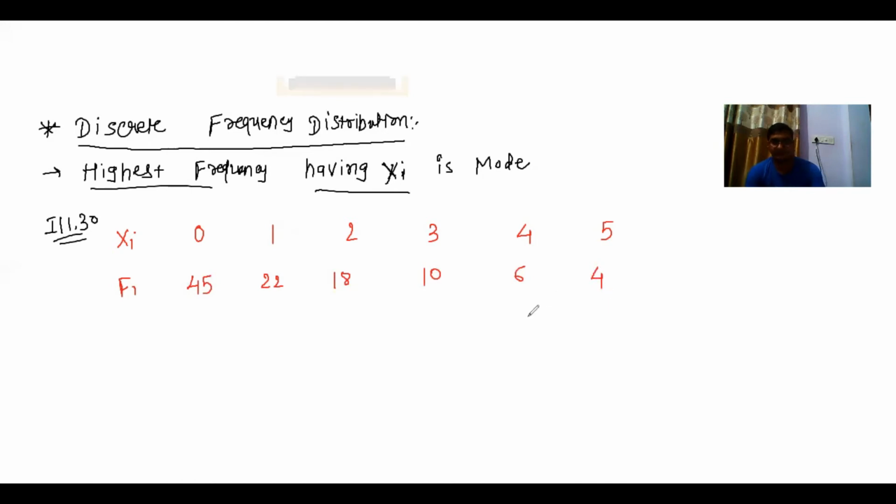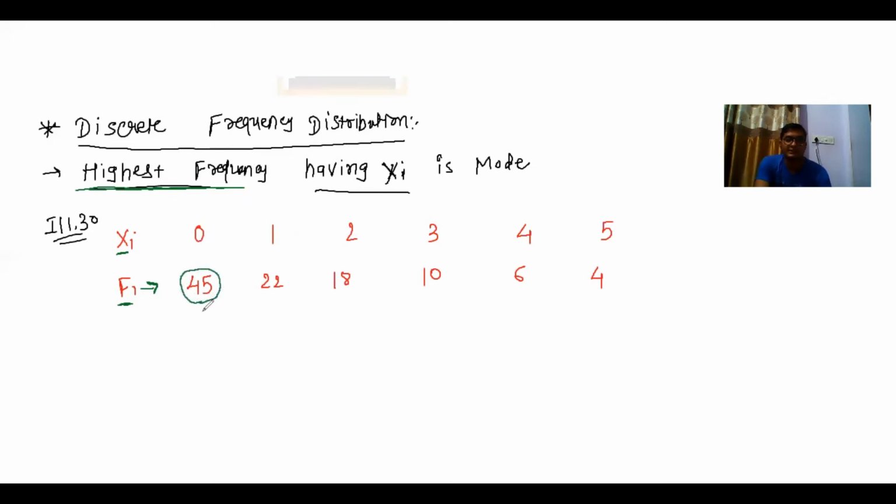This is given in the question. So now, here we have to check the highest frequency. This is called frequency. Here it is the observation, the mid value. Here, the highest frequency is fi 45.